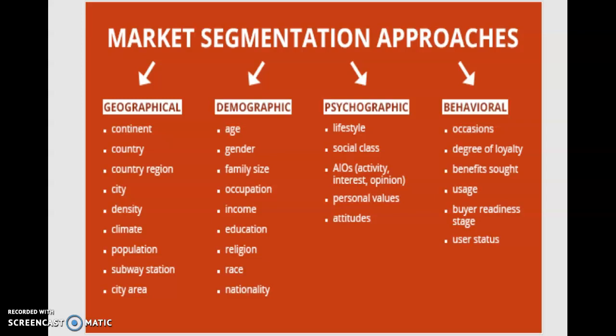Towards the psychographic, as I told you: social class, social status, lifestyle, then activity, interest, opinion, attitude, aptitude, personal values.